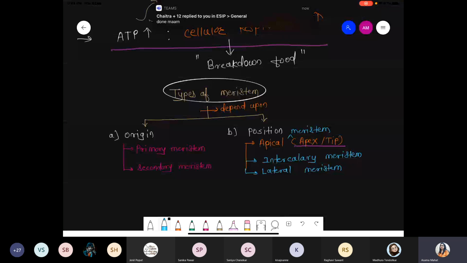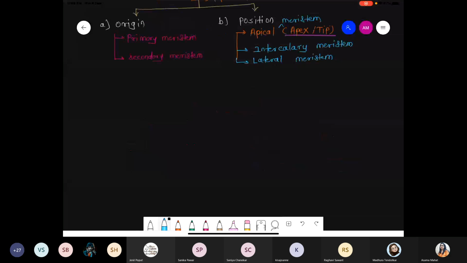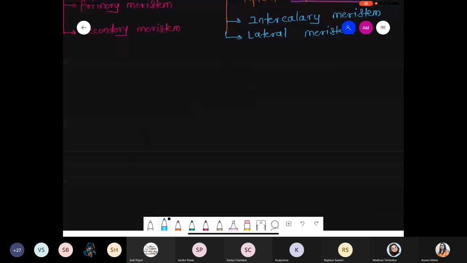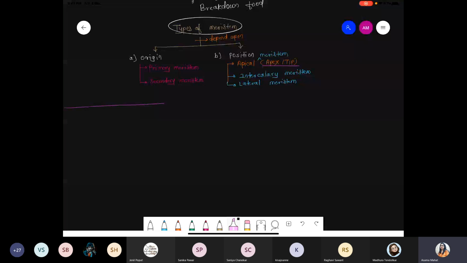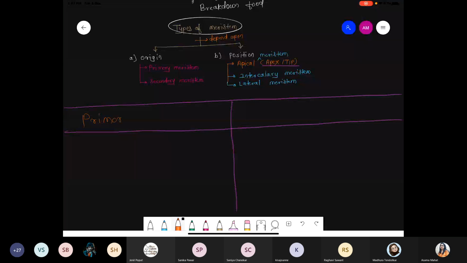Okay, chalo. So now divide your page into two sections. First of all, we'll discuss what is the difference between the primary meristem and the secondary meristem. So first of all, we are talking about primary meristem.